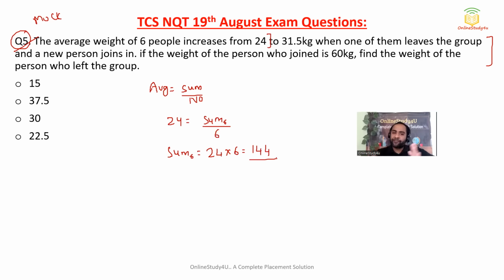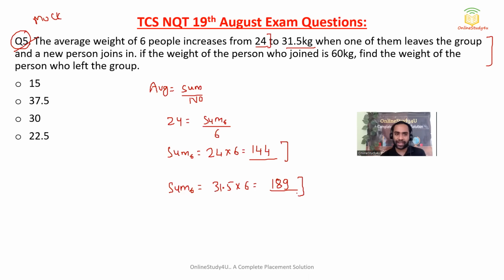Now, the average weight of 6 people increases from 24. So earlier the total weight was 144. Now what has happened? The average weight has increased, so the total weight will also increase. So the total weight will be average into number, so 31.5 into 6. 6 5s are 30. 6 1s are 6, plus 3 will be 9. 6 3s are 18.